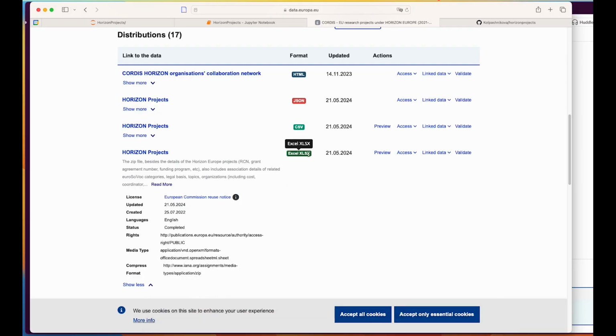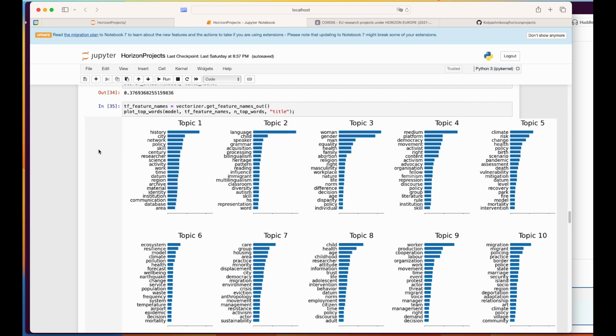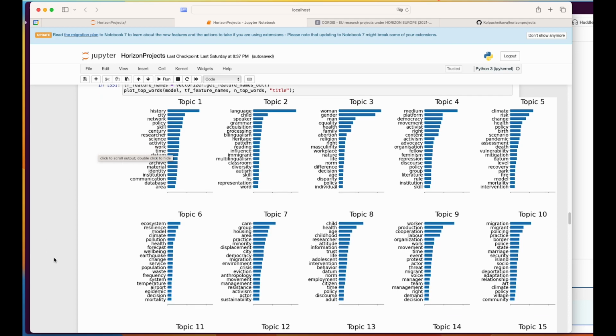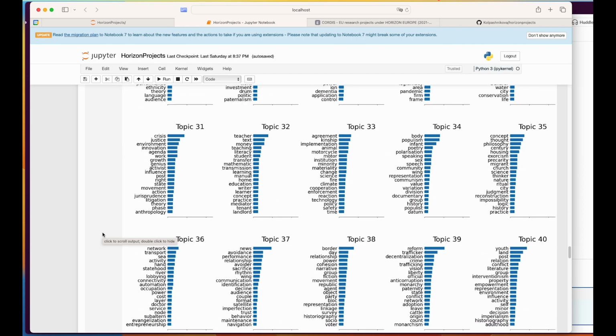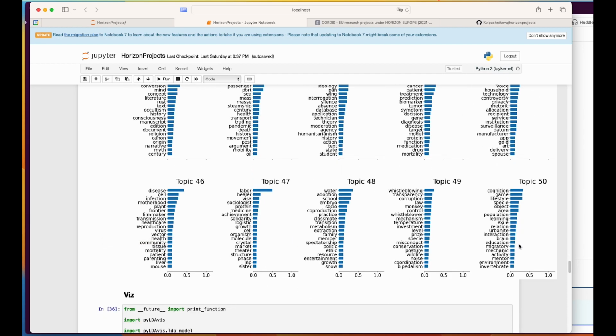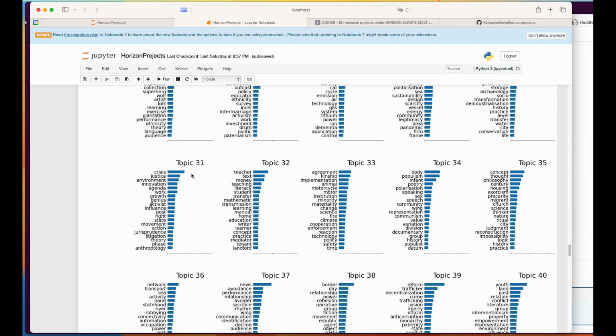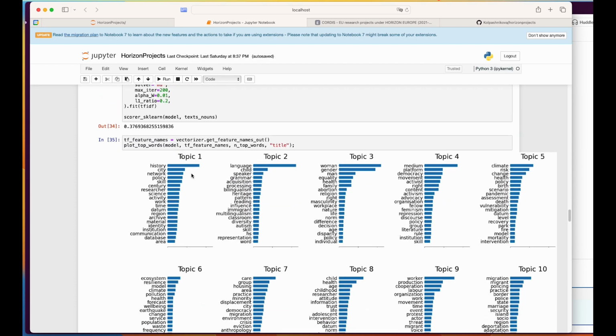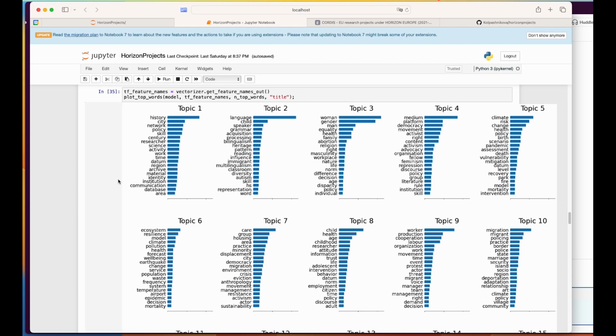First, I'm just going to show you the results and then talk about the code itself at the end. The main results for social sciences are in the following plots. If we plot 20 words in each topic, we can see what these topics are about in this graph. Because I decided to have 50 topics, I show you the output for that. We see an interesting topic emerging as number 1, which seems to be on history, city, network, policy, skills, etc. I'm not entirely sure what this could be about, but maybe something in humanities or political science.